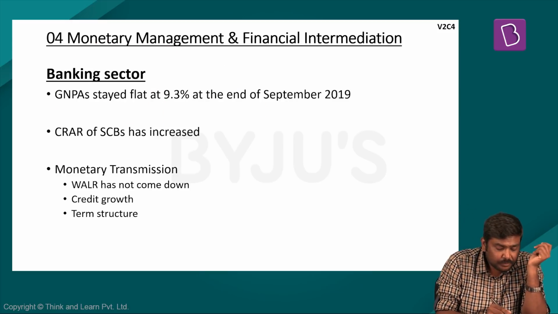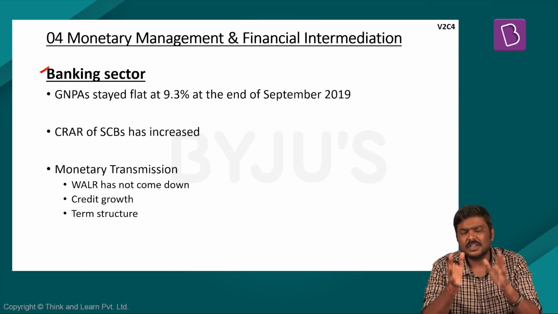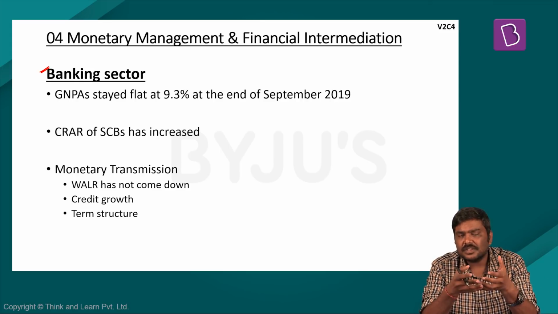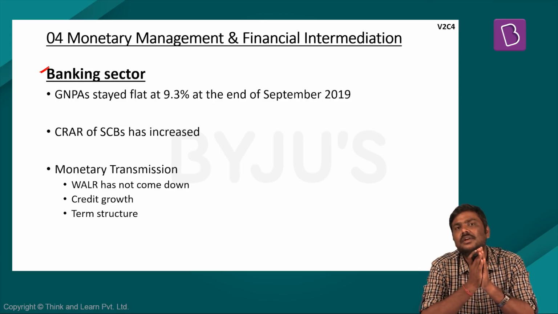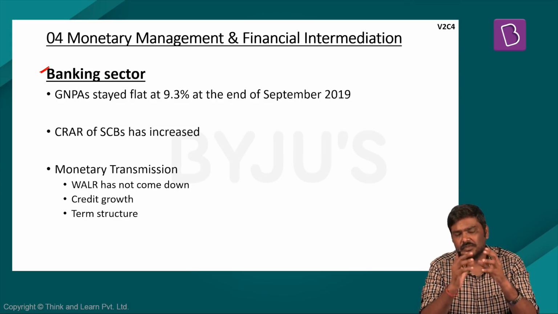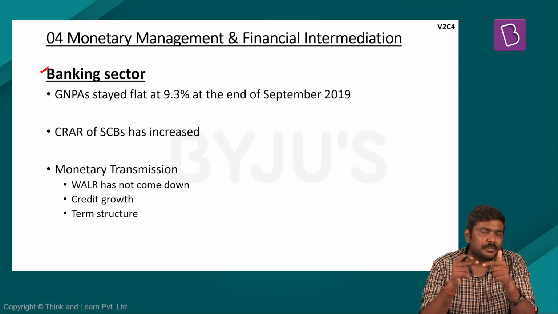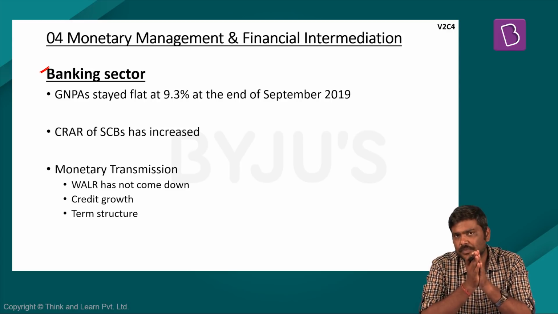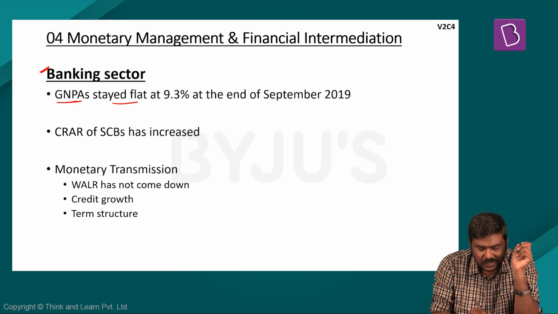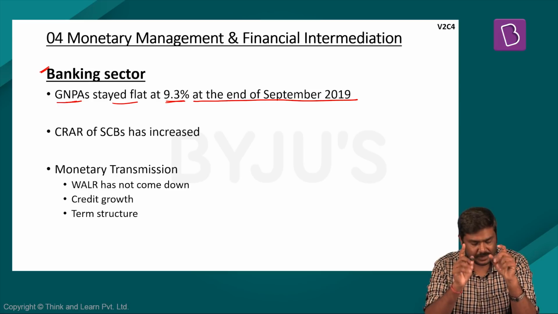Now let's have a look at certain points related to the banking sector. The survey notes that gross non-performing assets are nothing but the loans or advances issued by the banking sector on which they are not earning any kind of interest. Since they have not been able to get any return payment on these assets for a period of, let's say, 90 days, these assets are classified as non-performing assets. So as per the economic survey, the gross non-performing assets have stayed flat at 9.3% of the gross advances at the end of September 2019.